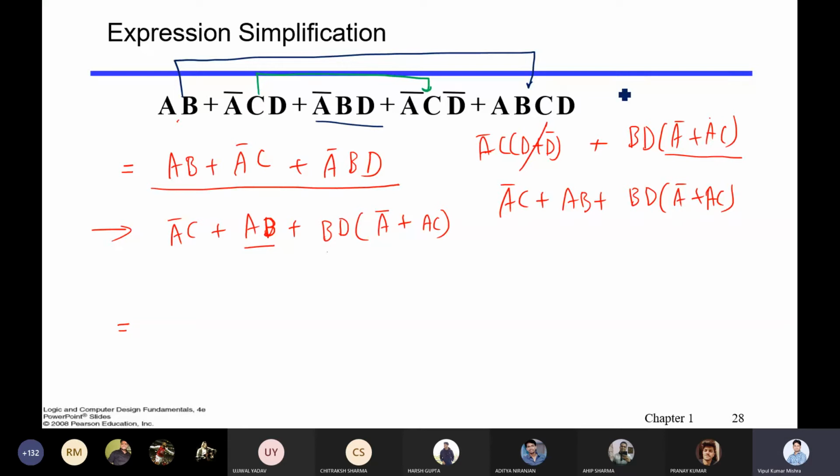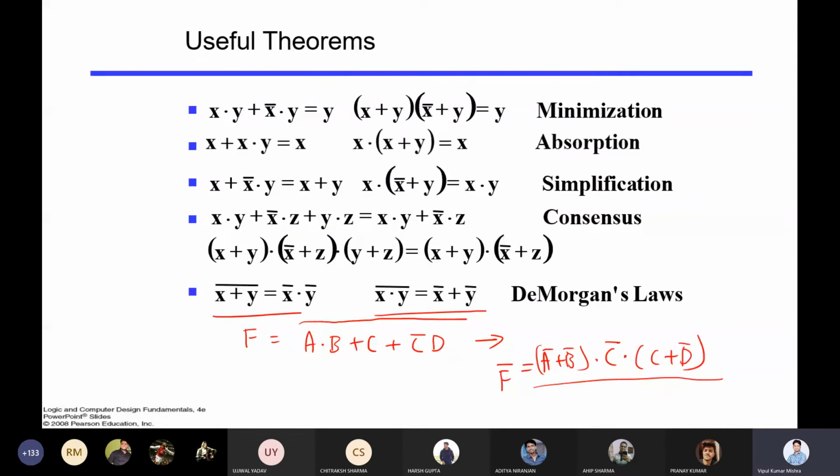So now suppose you have A bar plus AC. Can we simplify this further? A bar plus AC. Let's check if some law is there. Look at this. Is this similar? Yes, sir.